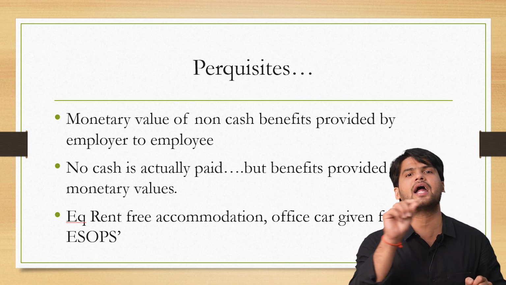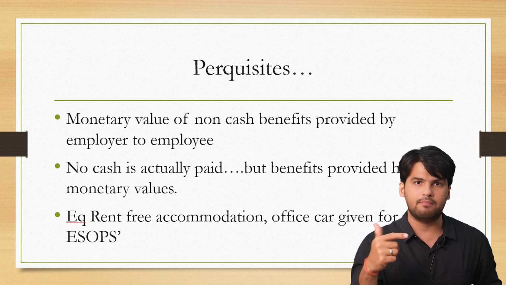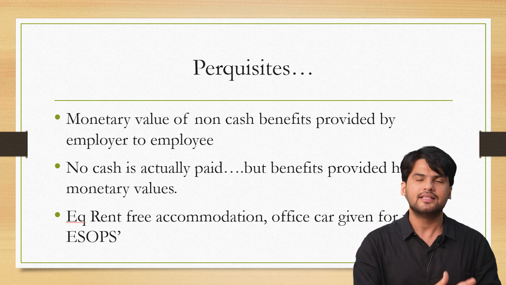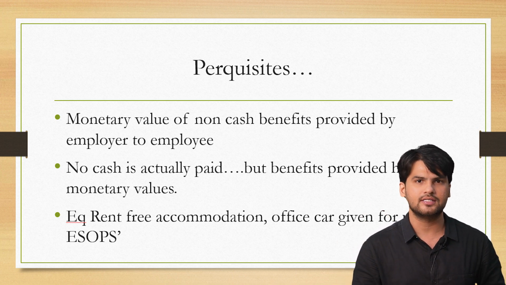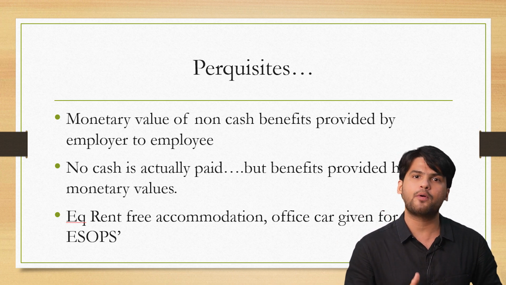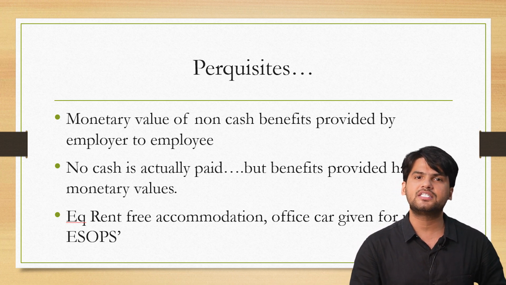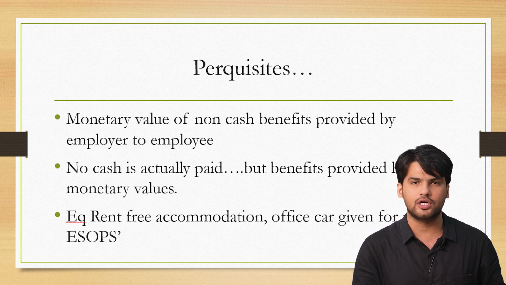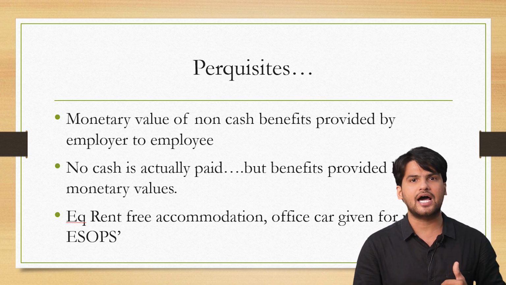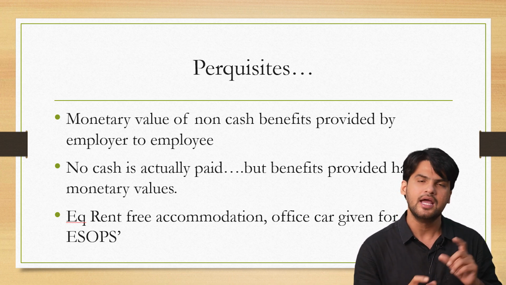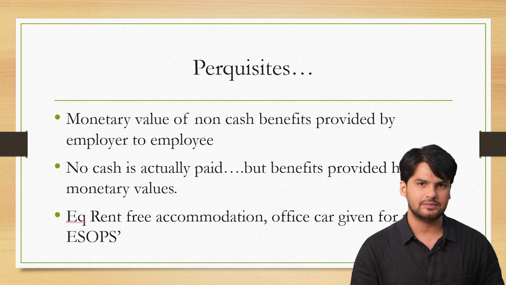However, if similar kinds of monetary benefits are given but money is not given directly, that will be termed as perquisites, like rent-free accommodation, providing a car or bike, providing rent-free stay, providing furniture. All those things without charging money or charging lesser money are called perquisites.